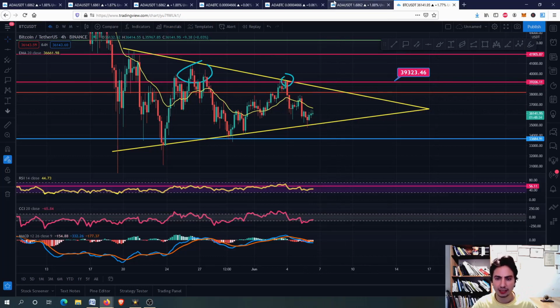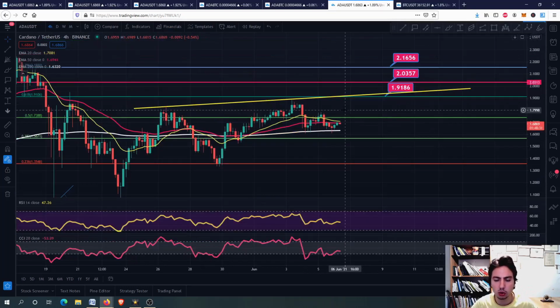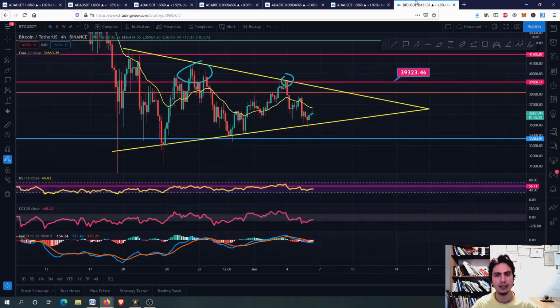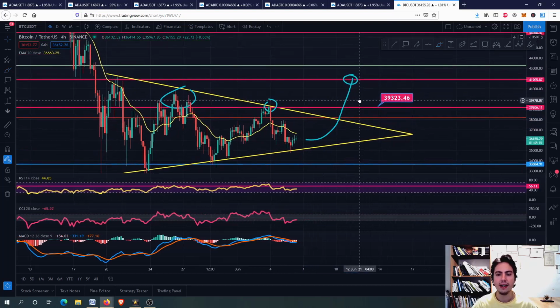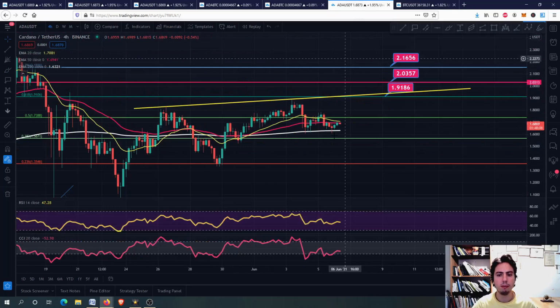But most important, guys, if you don't want to go for the swing trade here, then I suggest you wait. Be patient and wait, because I believe even if we get the swing high, for example, and let's say that we break this triangle and go to 41,000 USDT, even if we have the swing high, we will just afterwards be going down. So if you want to be patient, just hold your money, and if you don't want to risk it here, then I suggest you wait and not invest.